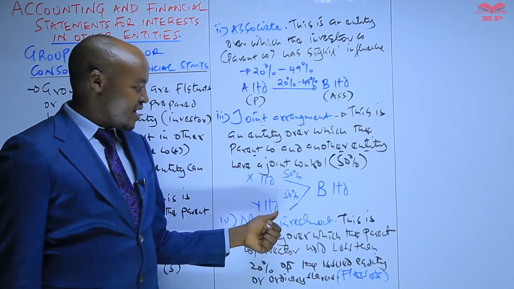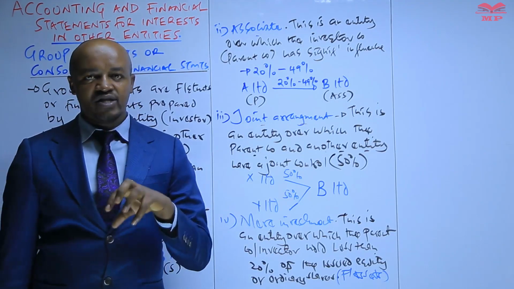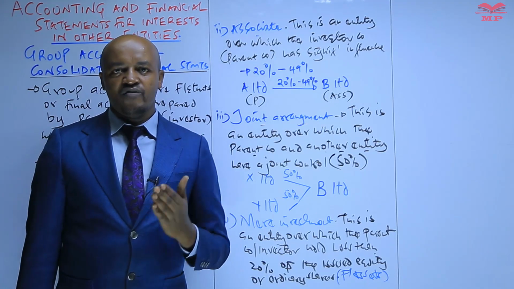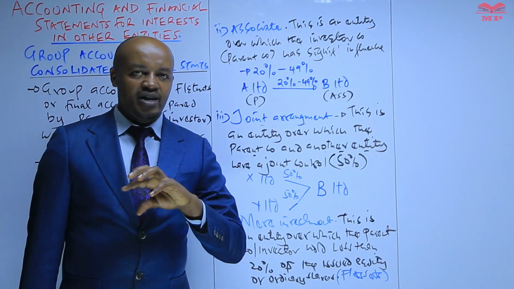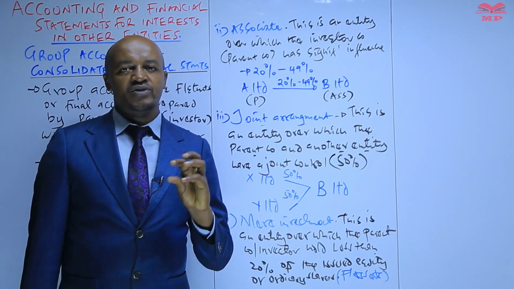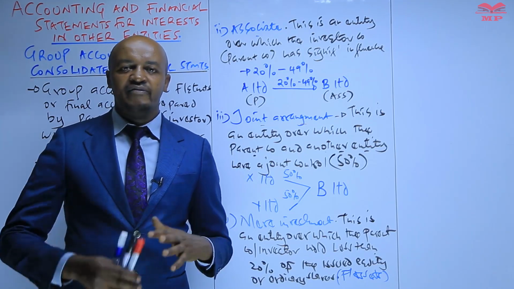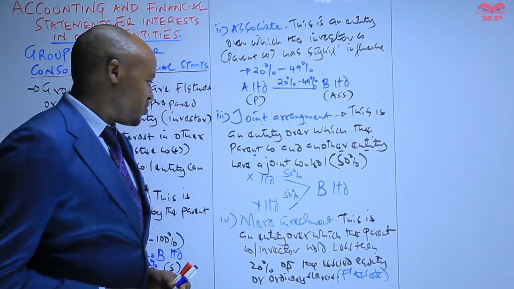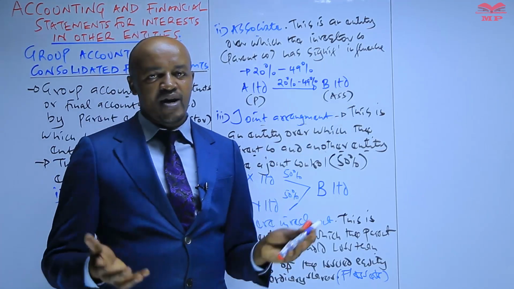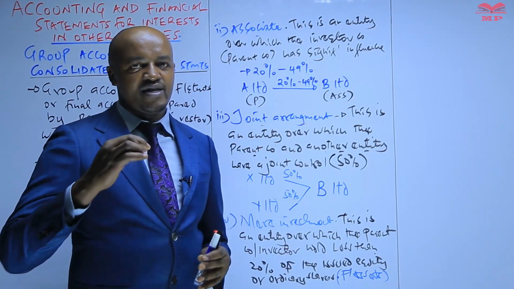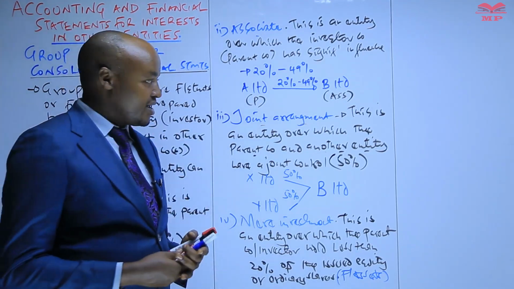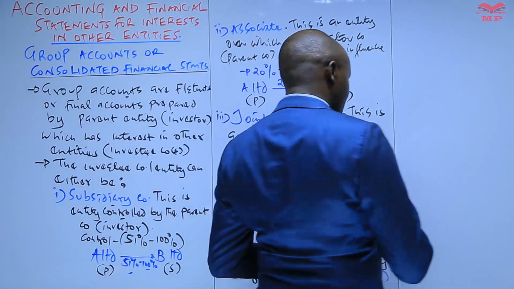But when it comes to a mere investment, this is not covered in this topic, but in a different topic on financial instruments, where as a candidate you look at how a mere investment is accounted for in accordance with IFRS 9, and equally you look at the various types of financial assets and so on. But before you look at how group accounts are prepared, I want us to define some key important terms, and then from there we look at some of the standards which are applicable during the preparation of the group account.